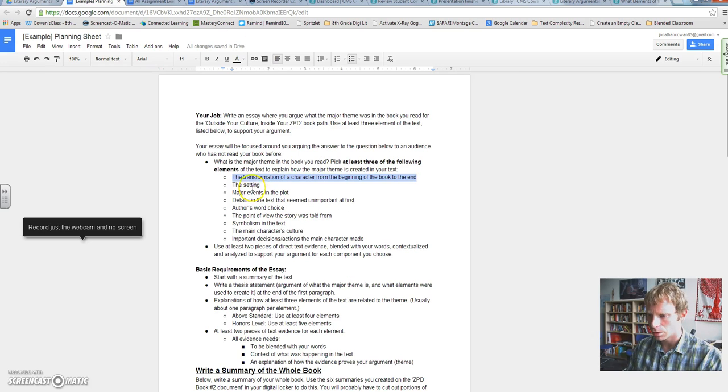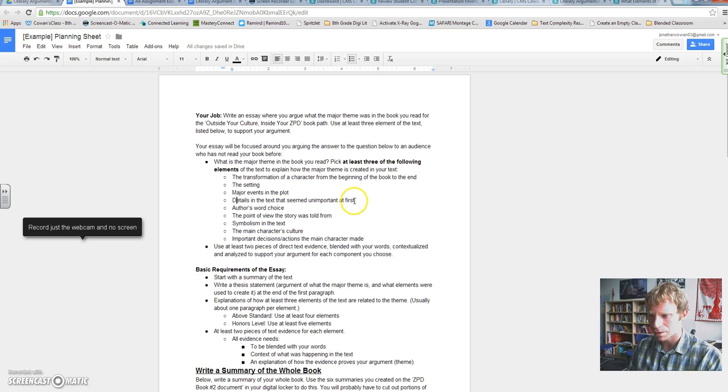Then there's the setting. Did the setting have anything to do with creating that theme? Did major events in the plot, like the climax, the moment where the main conflict ended, lead to that theme at all? Did that help build that theme?